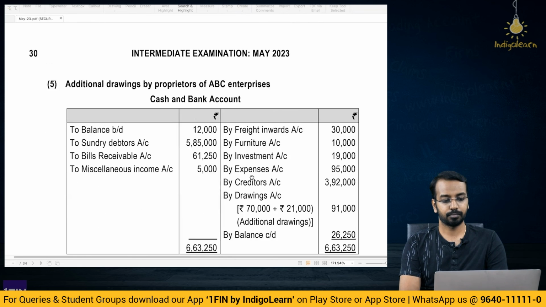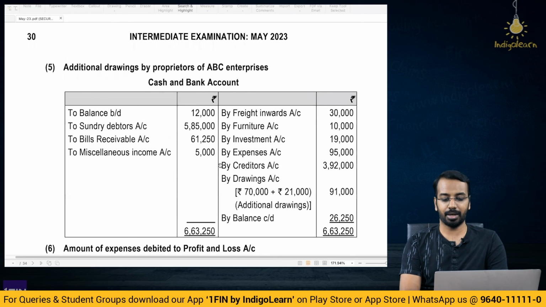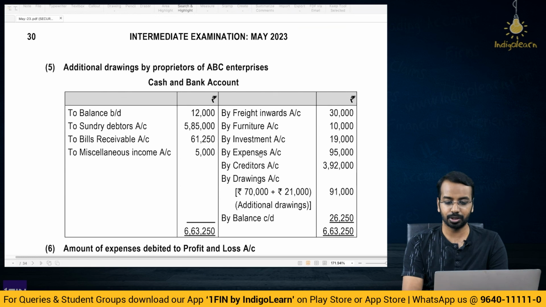Then you have to prepare the cash and bank account, which is balance brought down is given. Sundry debtors 585, information from the question. Bills receivable, from that we have got 61,250. Miscellaneous income given in the question. Freight inwards given in the question. Furniture purchases given in the question. Investment 19,000 we calculated. Other expenses 95,000 in the question. Creditors we have paid 392.